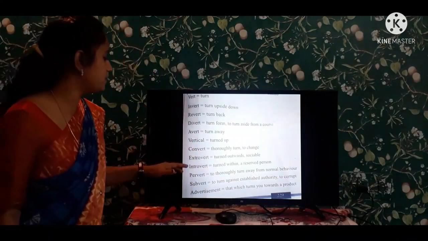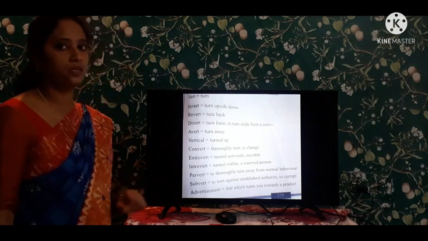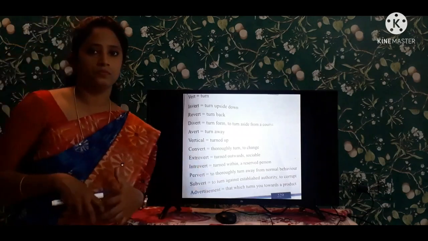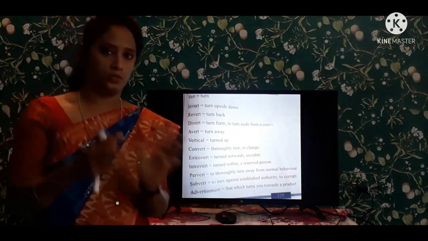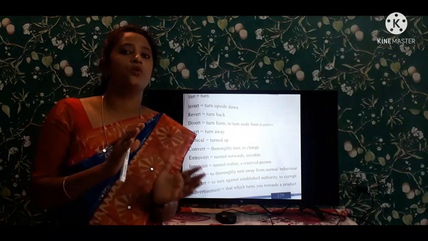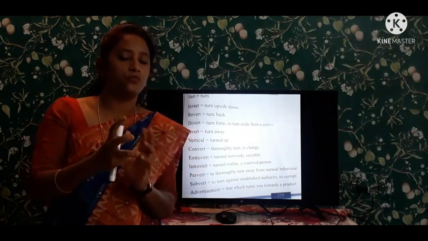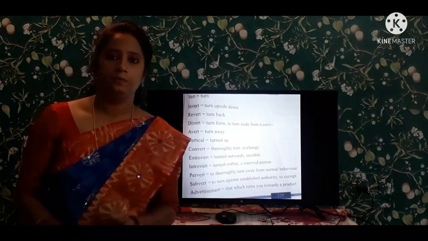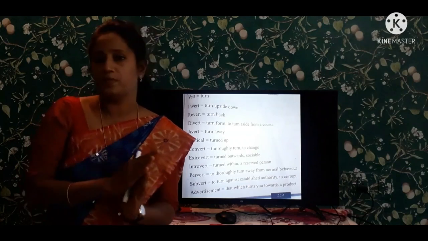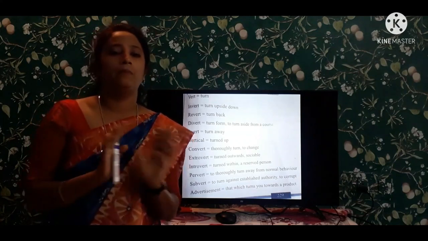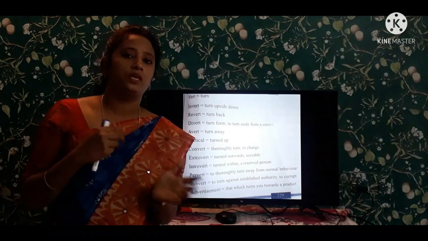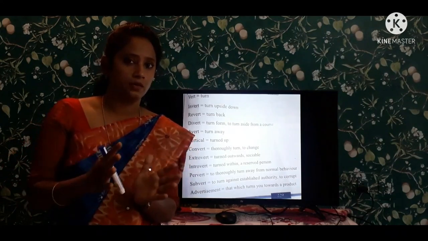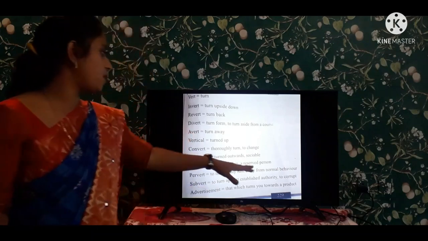And next is introvert. Introvert means turned within. You don't want to expose yourself to other people. The person who does not like to expose himself to others is called a reserved person, who is not able to communicate with others. You want to be alone, you want to be reserved. That person is known as a reserved person.